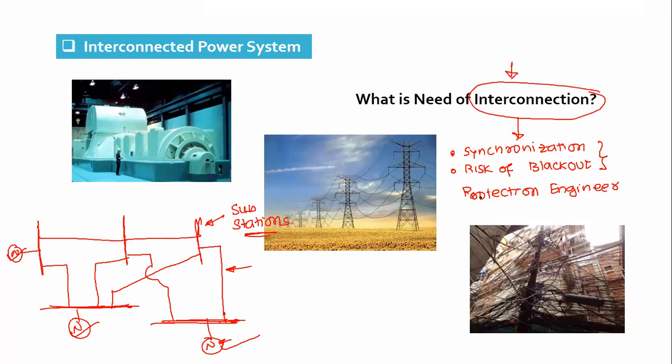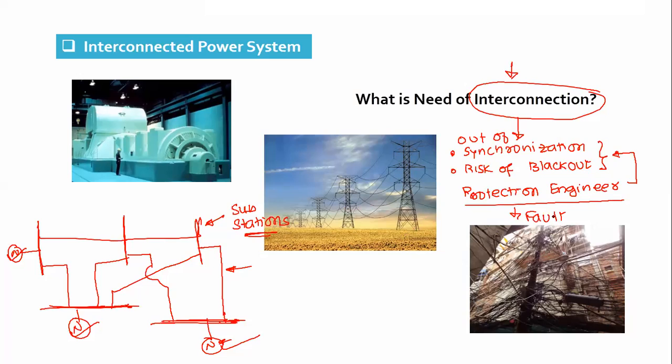We must design a protective system. We will see later on that we can minimize the risk of loss of synchronism and the risk of blackout in the event when a fault occurs.